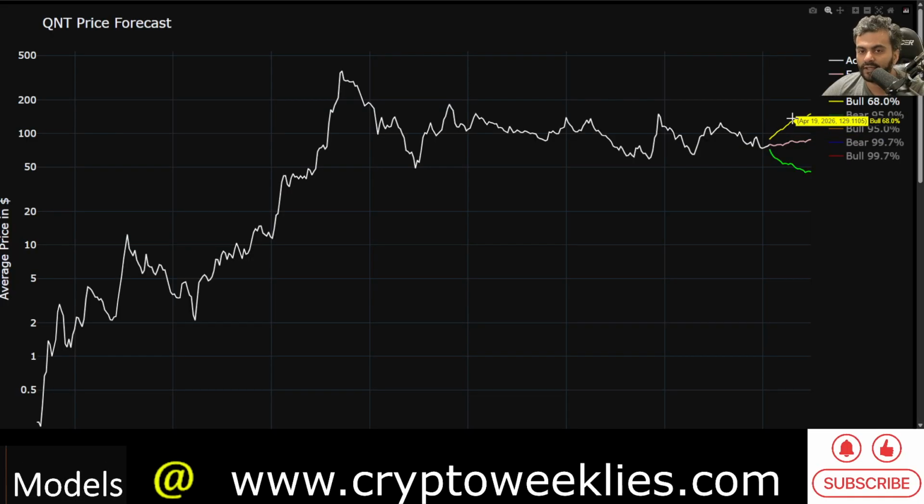So if there is a rally in the next 2 to 3 months, the ceiling forecasted by this model is at around $115. Whereas if there is a correction to the downside, again, the model says that the support levels over here at around $50 to $60, that could be where the price action goes. In a macro bear case, again, the price action could go slightly lower than the June 2022 bottom at around $49 to $50. That's the bear case forecast.